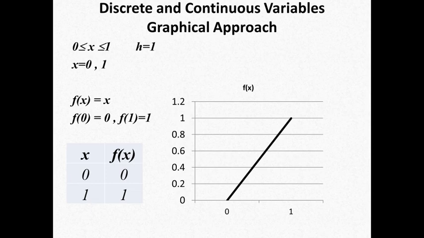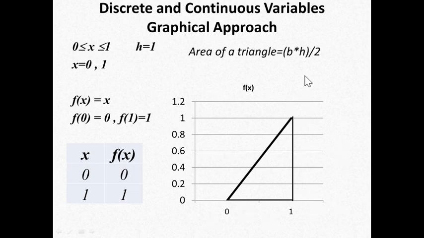But look closer. This seems to be like a triangle. If we just make a triangle, we can see a right triangle in front of us. Do you remember how to find the area of a triangle? Yes, you are right. It is the base multiplied by the height and divided by 2.